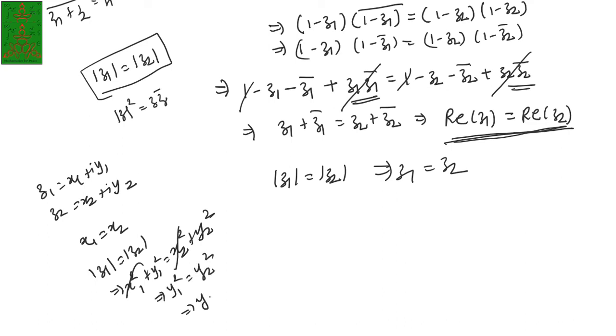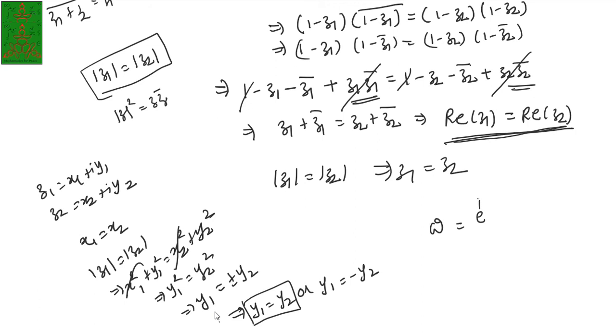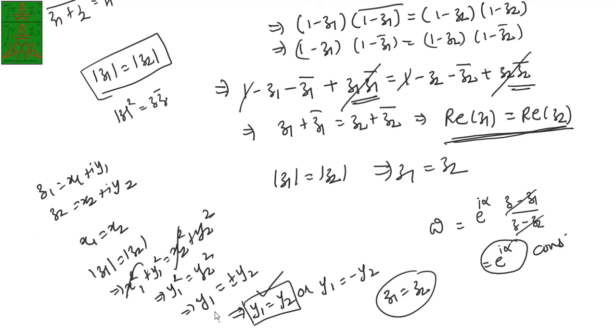So there are two possibilities. y1 is equal to plus or minus y2. Either y1 is equal to y2 or y1 is equal to minus y2. y1 is equal to y2 is not possible because you have a function w is equal to e power i theta times (z minus z1) upon (z minus z2). And if z1 is equal to z2, that means if y1 is equal to y2, then these quantities are cancelled out and you are left with e power i theta, which is a constant function. And we are not interested in the constant function. So that's why y1 is equal to y2 is not possible.